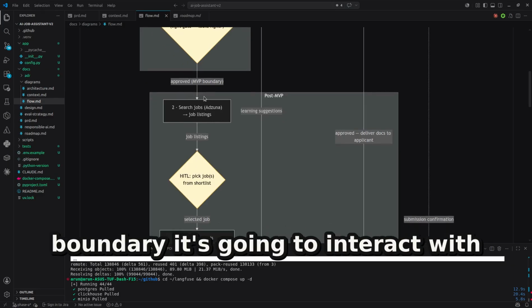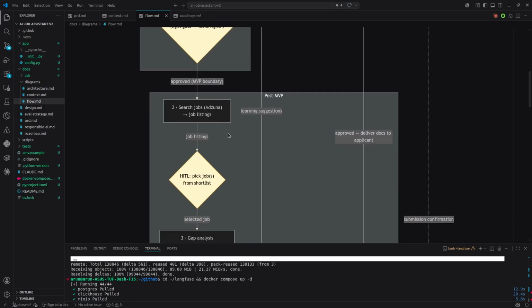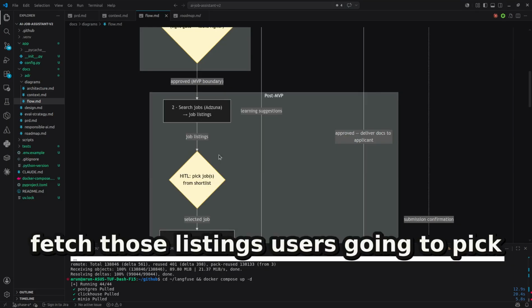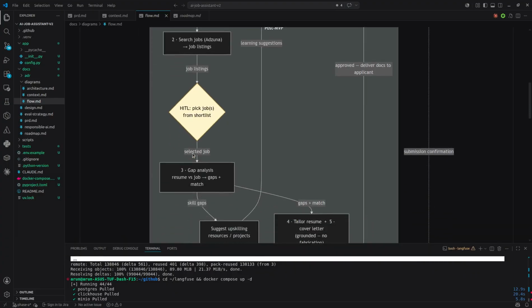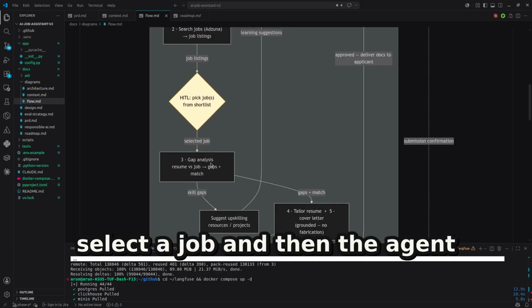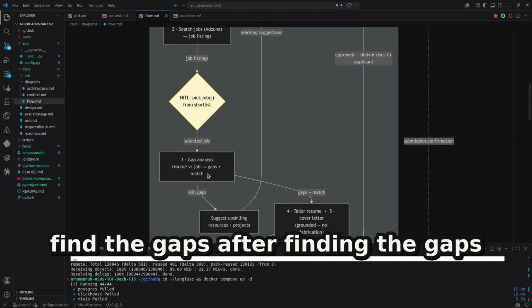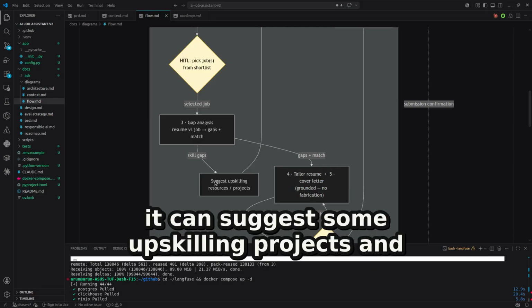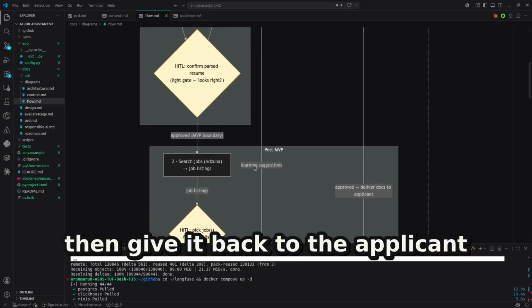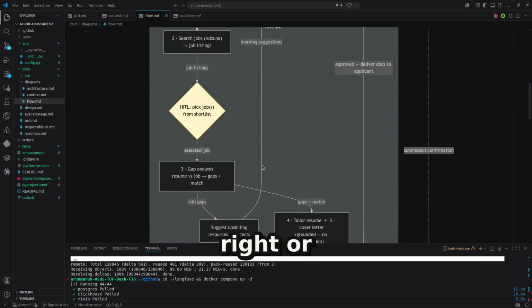It's going to interact with the Adzuna search job listings. The agent is going to fetch those listings. The user is going to pick the job, the selected job, and then the agent will find the gaps. After finding the gaps, there will be skill gaps. It can suggest some upskilling projects and then give it back to the applicant, right?